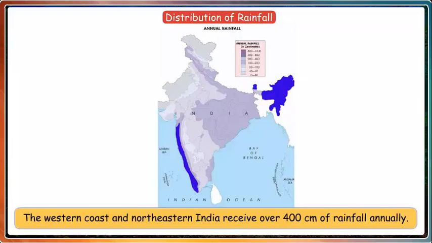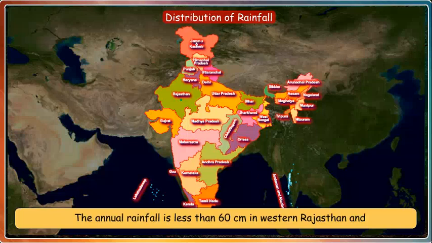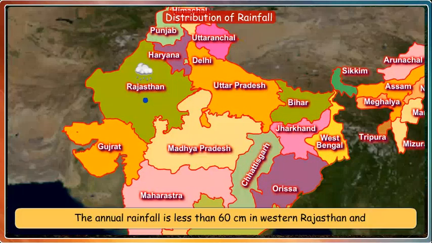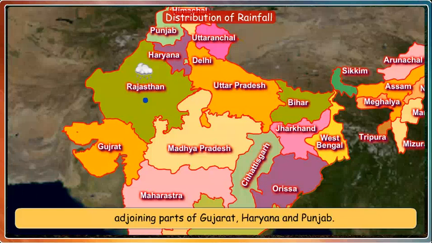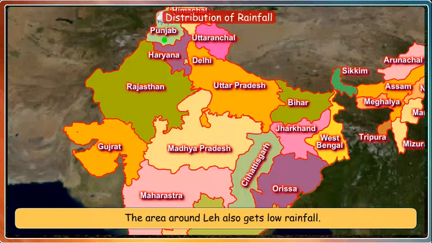Distribution of rainfall. The western coast and northeastern India receive over 400 cm of rainfall annually. The annual rainfall is less than 60 cm in western Rajasthan and adjoining parts of Gujarat, Haryana and Punjab. Rainfall is also low in the interior of the Deccan Plateau and east of the Sahyadri. The area around Leh also gets low rainfall. The rest of the country gets moderate rainfall. Snowfall is restricted to the Himalayan region.